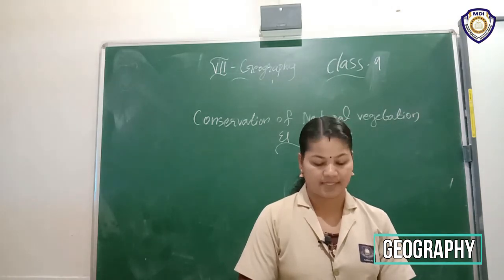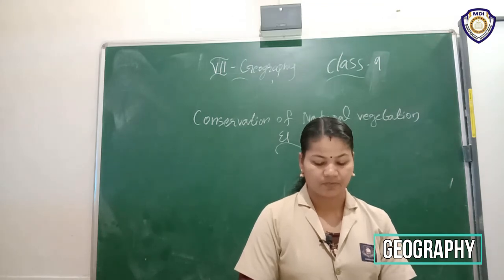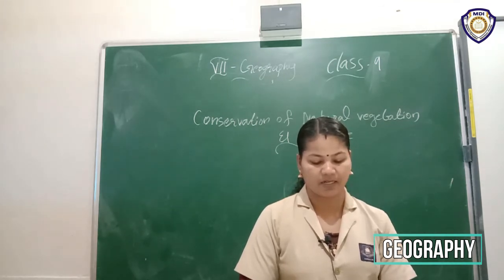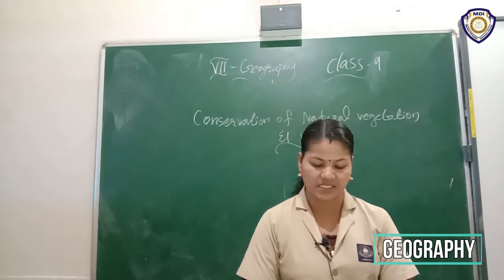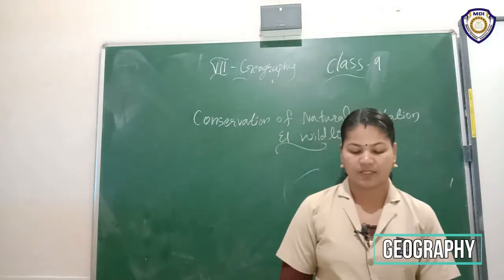Okay, what are the reasons? Deforestation, soil erosion, constructional activities, forest fires and landslides are some of the human-made and natural factors which together accelerate the process of extinction of natural vegetation and wildlife. Okay.